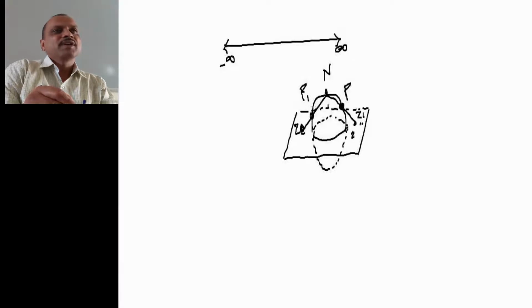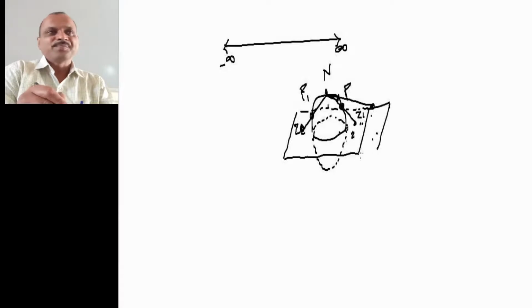Similarly, if we keep on drawing like this, for every point in the complex plane I have a point on the sphere. So there is a one-to-one correspondence between the points on the surface of this plane and the surface of the sphere.